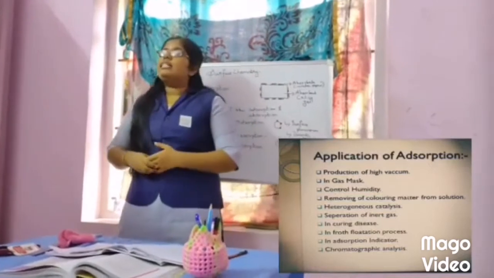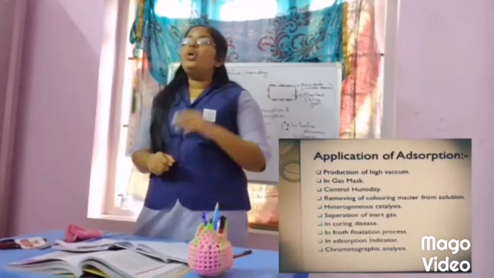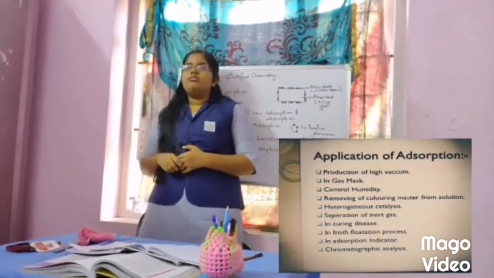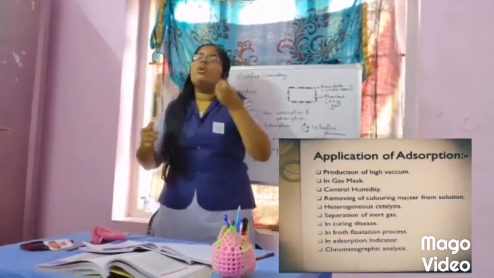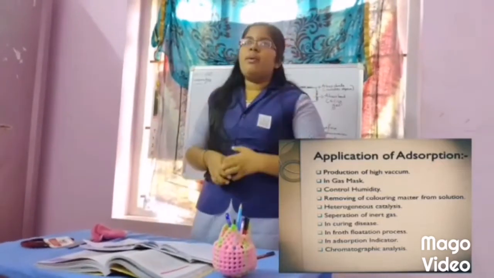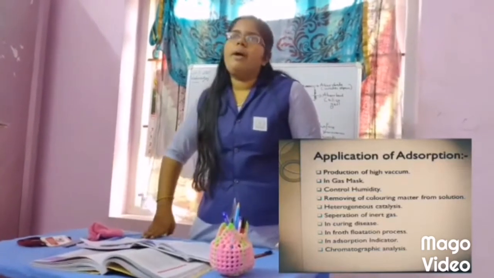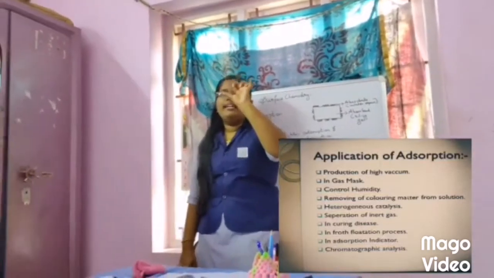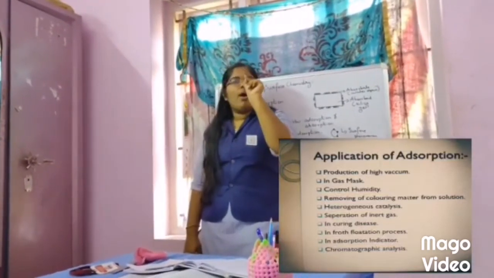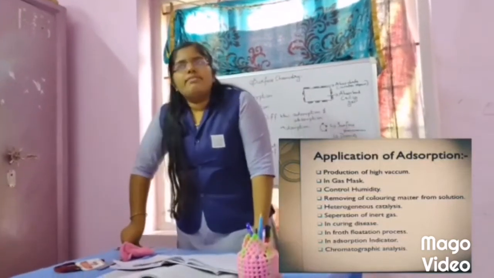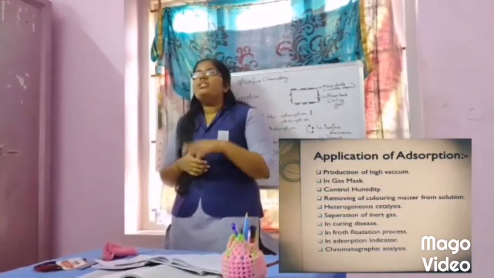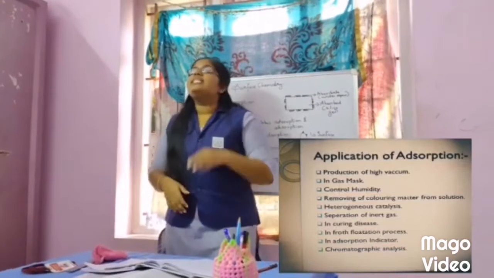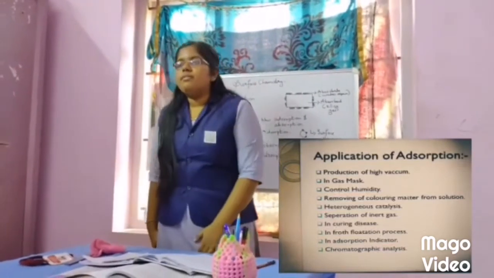The third one is control of humidity. Silica gel and aluminium gel are the main substances used to absorb humidity or moisture from the air. I think most of you have purchased from Flipkart or Amazon, etc. You will get a small packet of white color, right? Inside that there are small white crystals. In most cases we use silica gel, and rarely aluminium gel. So what is the function of this? To control humidity.